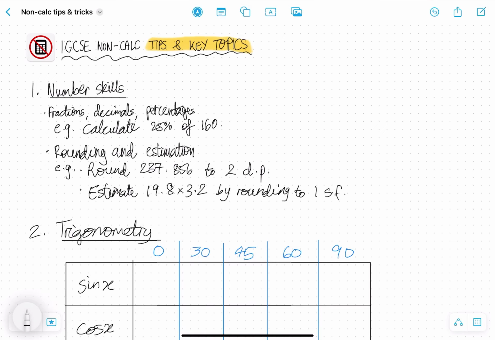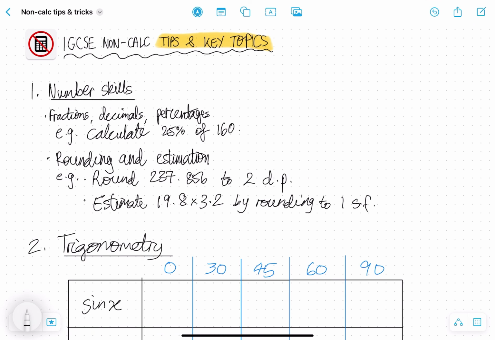Hello everyone. So as I'm sure many of you are already aware, starting from 2025, paper 2 from 0580 will become a non-calculator exam. And for some of you this might seem like a challenge, and this is why I'm creating this video in order to guide you through everything you need to know to master this paper, including key topics which have been impacted the most by this change, tips and strategies to succeed.